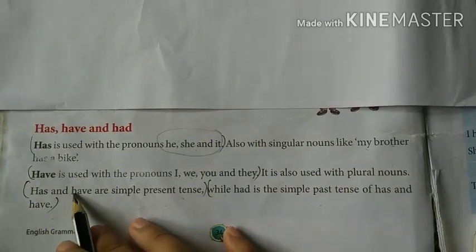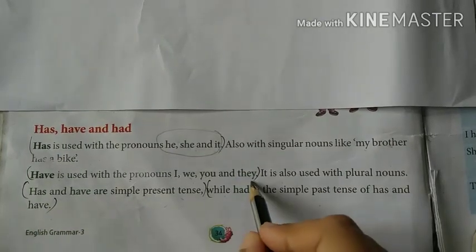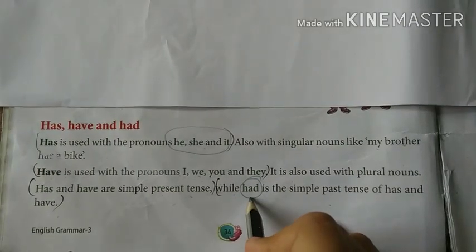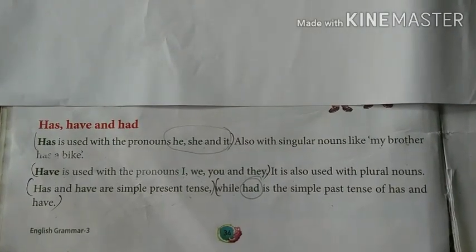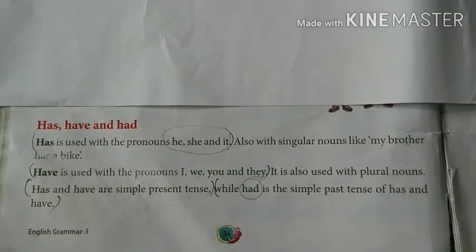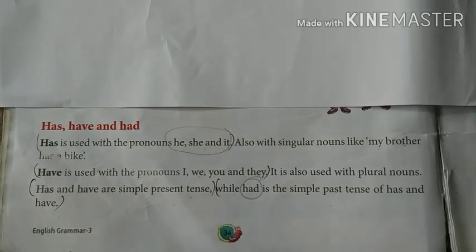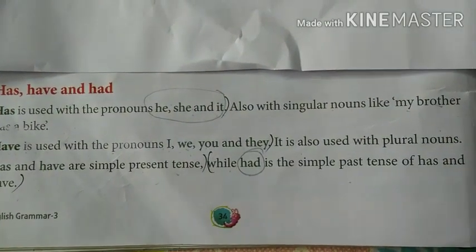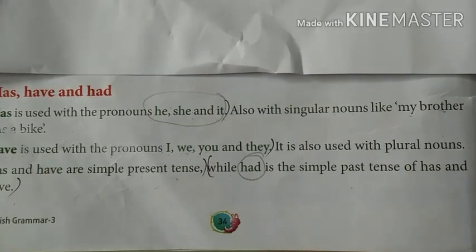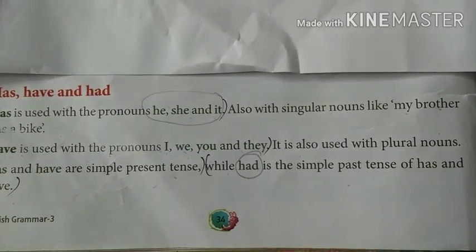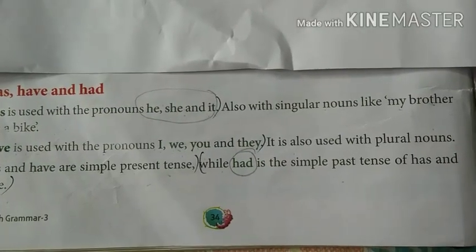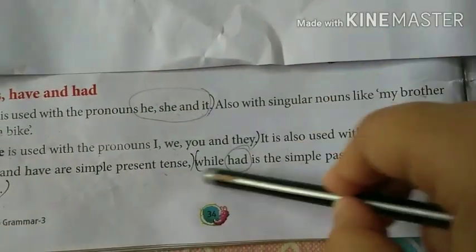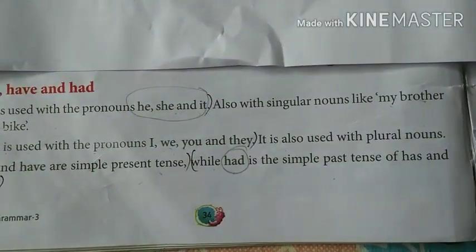So whenever you use the past tense of have and has, it will be had. For example, she had jaundice last month. That means she was suffering from jaundice last month. And the word had can be used with both plural and singular forms. That means it can be used with singular pronouns like he, she, as well as we, I, you, and they, and with singular or plural nouns.